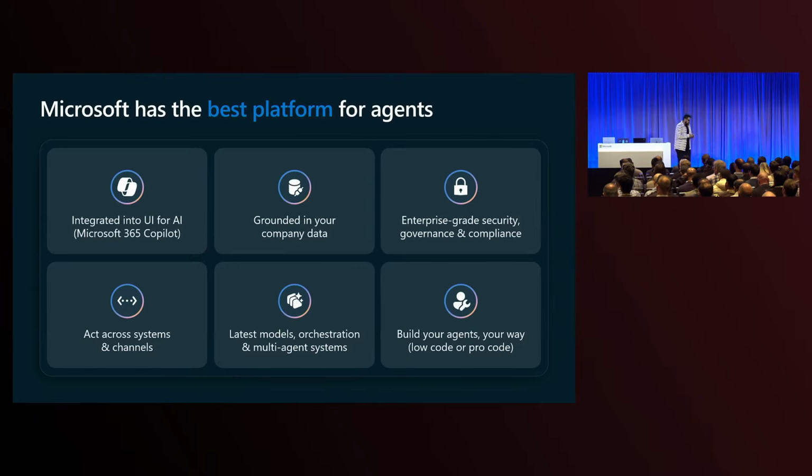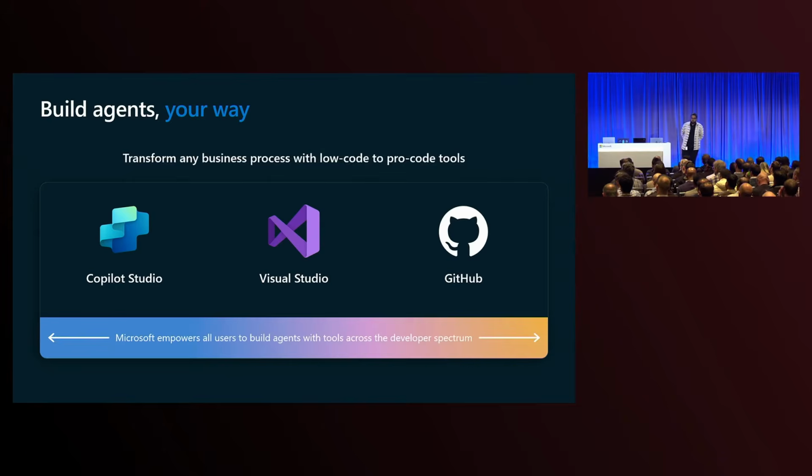But most importantly, we believe Microsoft is the provider out there who's helping you build your agents your own way. And that is done by the breadth of our tool set. So we have tools to build agents across the spectrum, from low-code to pro-code. So if you are looking to build agents in a low-code platform, Copilot Studio is the right product.